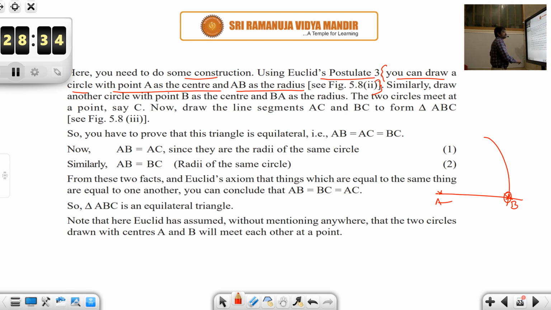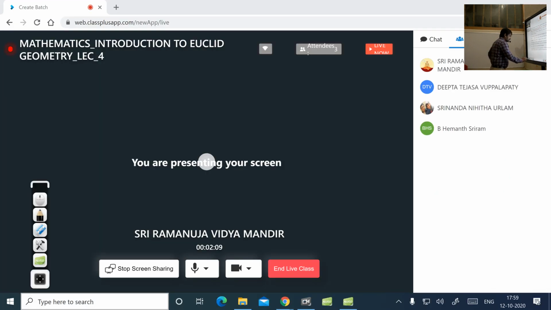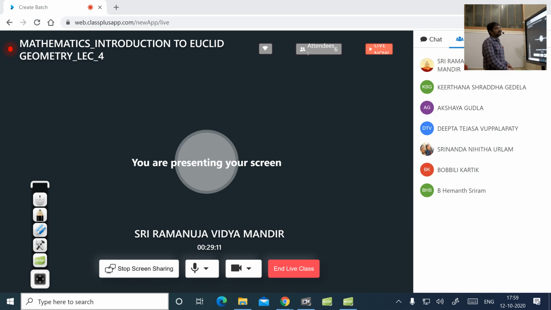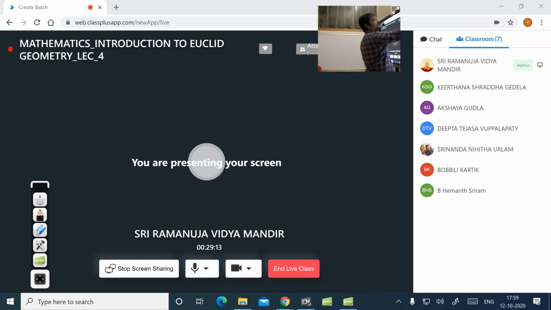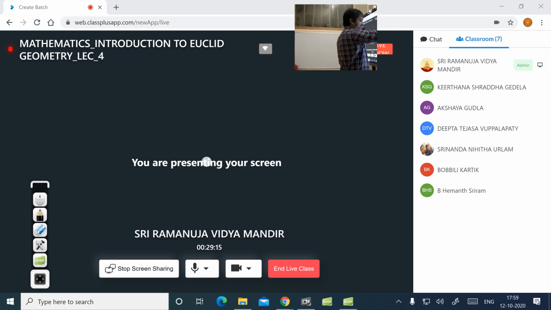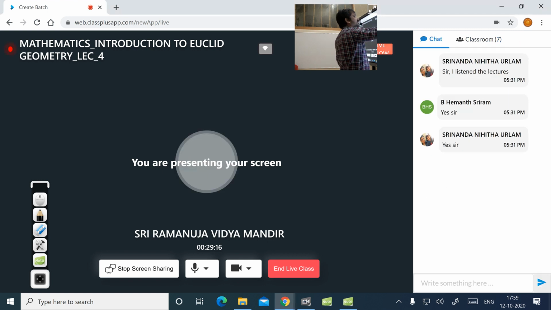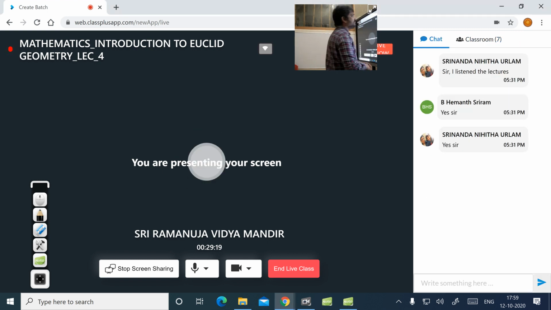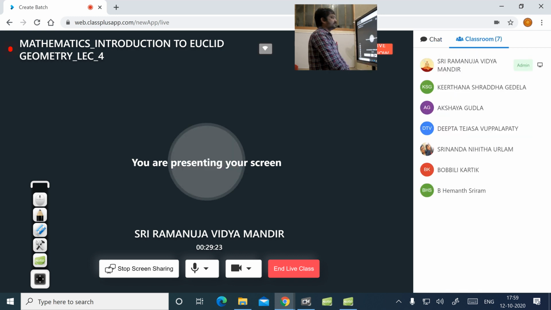Okay, students, so with this discussion, just let me know in case you are having any doubts till here. Akshaya, Shraddha, Deepta, are you having any doubts so far?